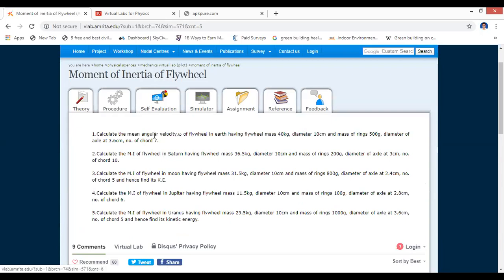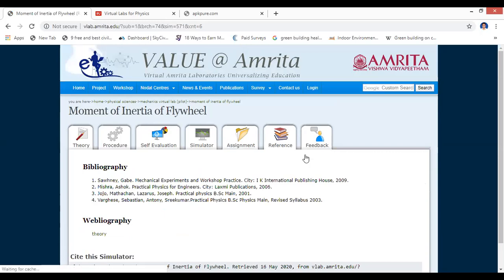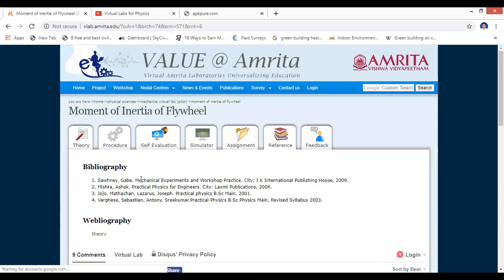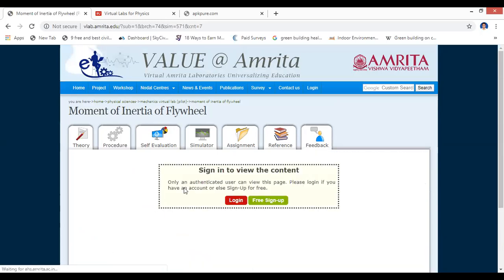For every practical experiment there will be a reference, which we call a code. For finding the references, follow this. You can get a book or a code. Here you can find references like Mechanical Experiments in Motor Practice by Shanier, Cheshire and others. Finally, you can give feedback to the college on how these can be used.